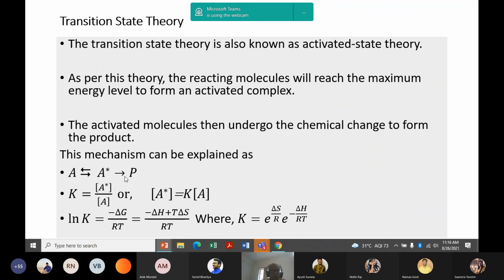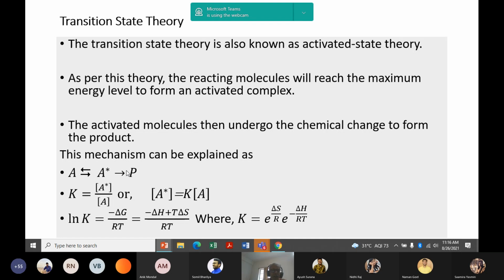That is, from the second step we are getting the product, and there will be one rate constant. We can assume this is K prime, any rate constant. So according to this transition state theory, this K prime is fixed.